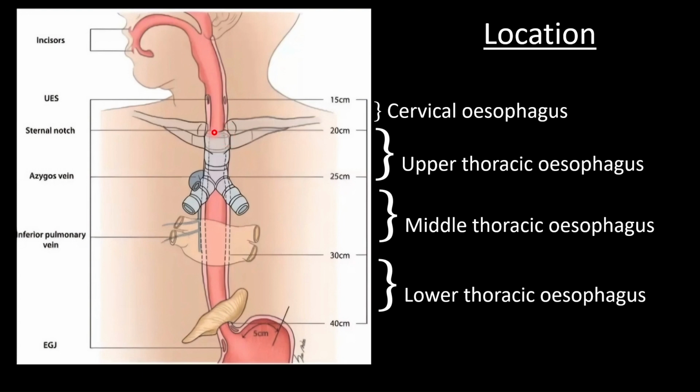From the sternal notch till the azygous arch, it is the upper thoracic part of the esophagus. And from the azygous arch till the inferior pulmonary vein is the middle thoracic esophagus. And the esophagus which is present inferiorly, caudally to the inferior pulmonary vein, till the gastroesophageal junction is the lower thoracic esophagus.